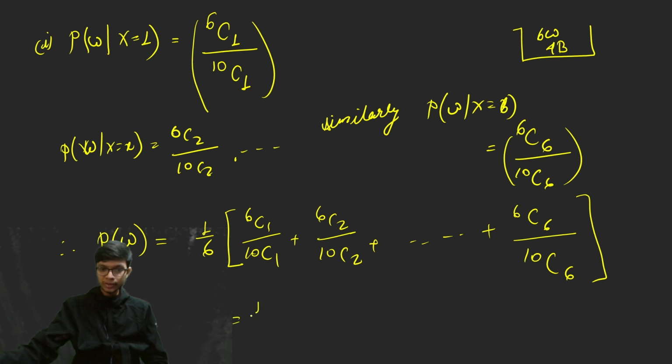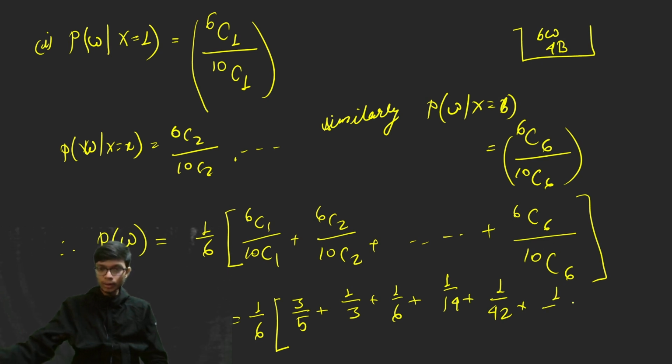So let me compute the result. 1 by 6 is common. 6c1 divided by 10c1 is 6 by 10, which is equal to 3 by 5. Similarly, the next result, 6c2 divided by 10c2, is equal to 1 by 3. For the third result, 6c3 divided by 10c3 comes out to be 1 by 6, and 6c4 divided by 10c4 is equal to 1 by 14. Similarly, 6c5 divided by 10c5 is equal to 1 by 42, and 6c6 divided by 10c6 has the result 1 by 210.